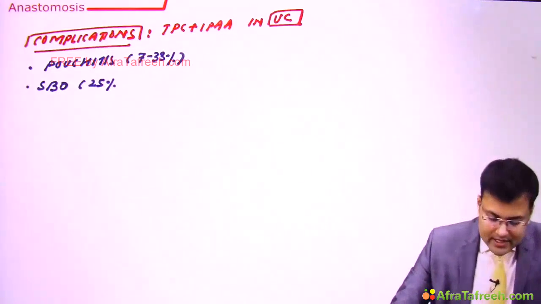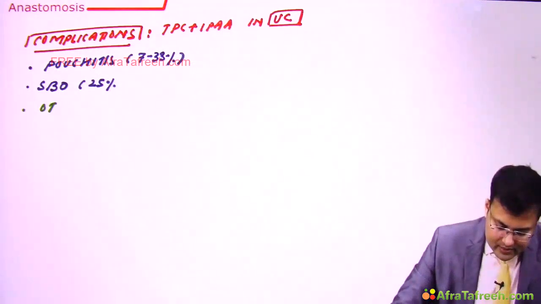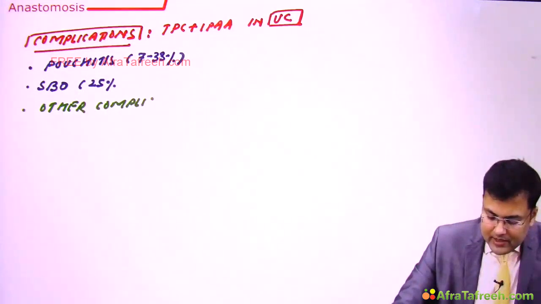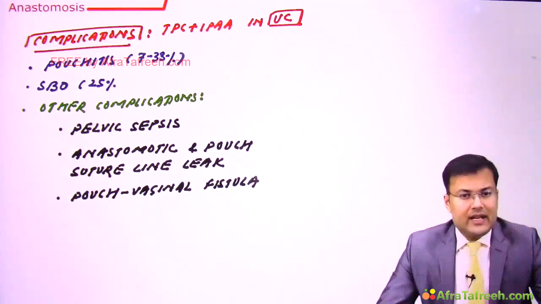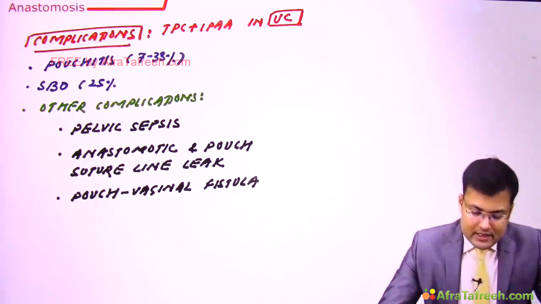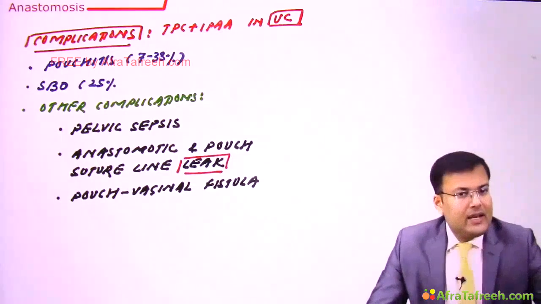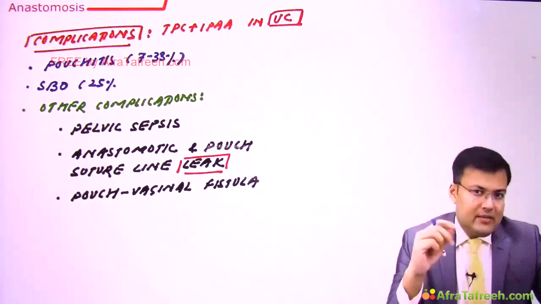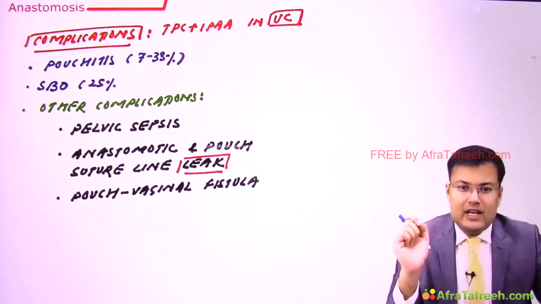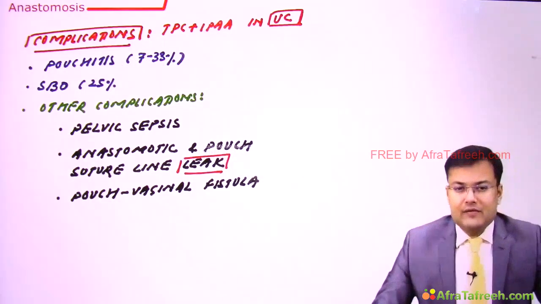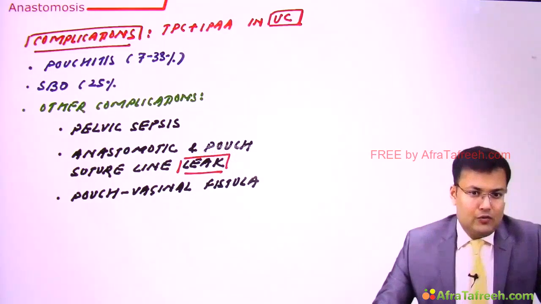What are the other complications? These two you have to remember. The other complications: in these cases, there can be pelvic sepsis. Sometimes there is leak. And what kind of leak? There can be anastomotic leak, or there can be leak from the pouch suture line. And sometimes there is formation of fistula known as pouch vaginal fistula. So these are the complications.